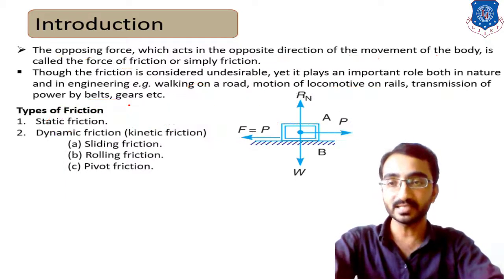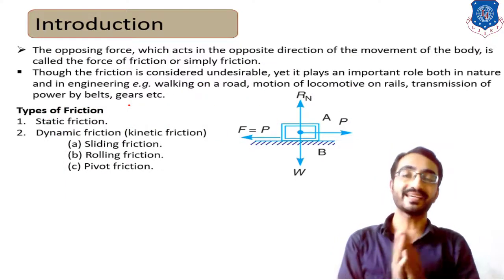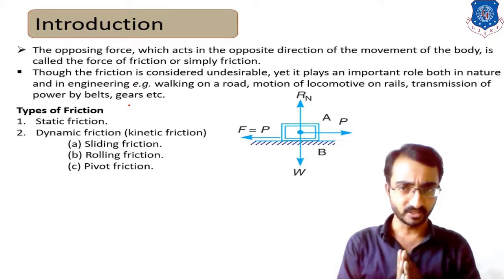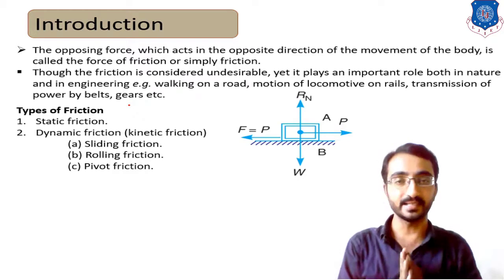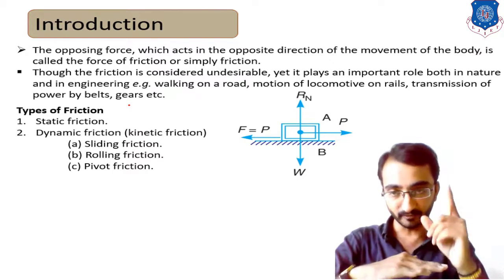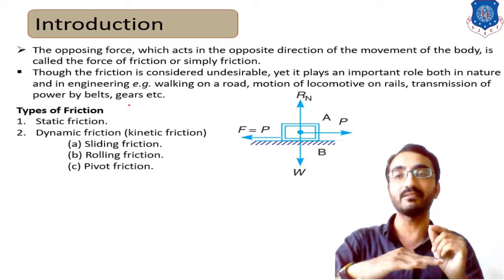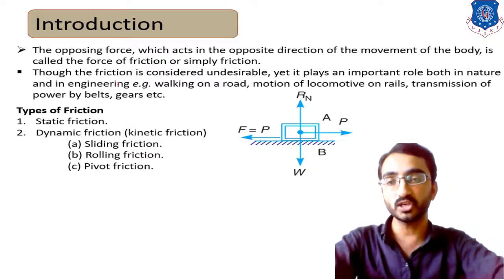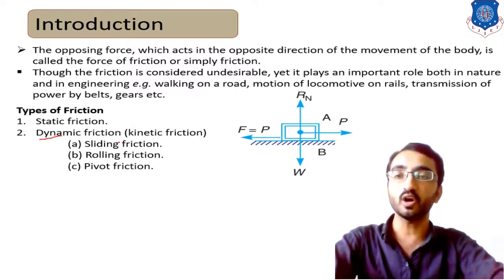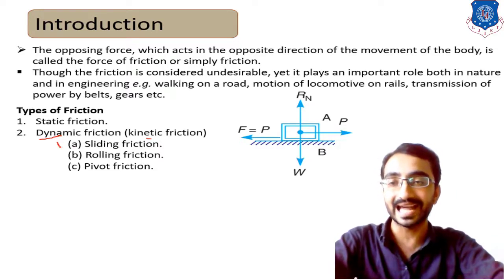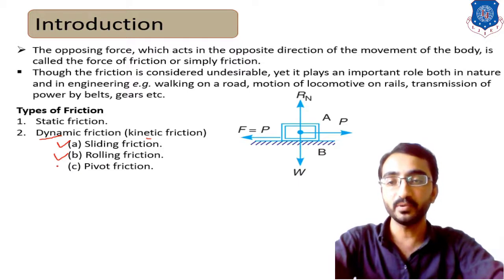Now, friction is classified into mainly two categories: the first is static friction, and the second is kinetic friction. Let's first learn static friction. Static means steady state condition. When the body is in a steady state condition, the frictional force which is developed is known as static friction. But if the body is in motion, then it is known as dynamic, or kinetic, friction. This kinetic friction is also classified into three categories: sliding, rolling and pivot friction.